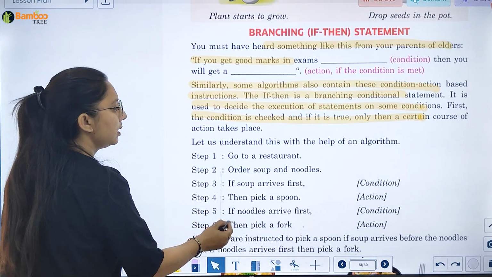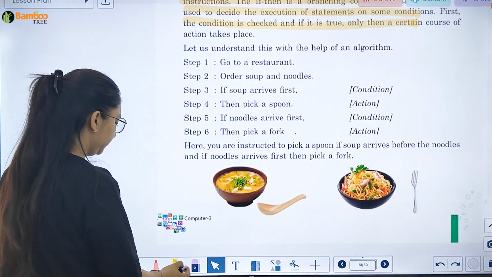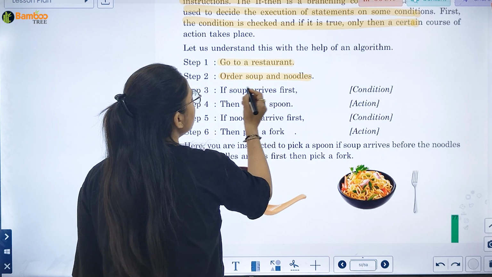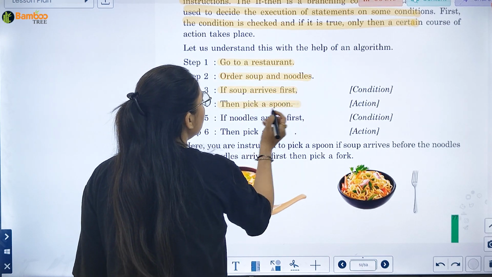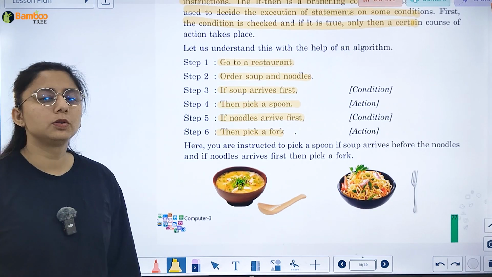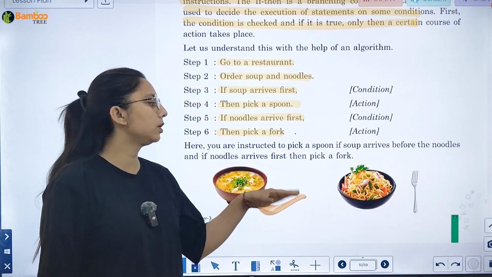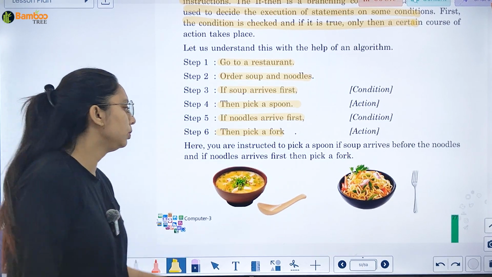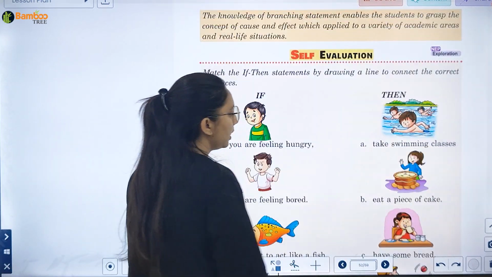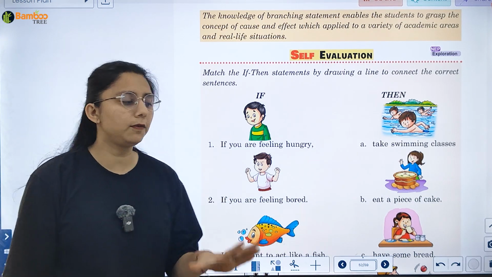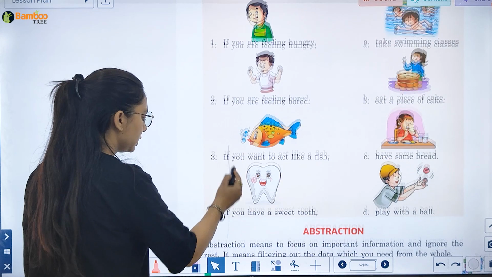Let's understand this with the help of an algorithm. Go to a restaurant, order soup and noodles. If soup arrives first, then pick a spoon. If noodles arrive first, then pick a fork. So here you are instructed to pick up a spoon if the spoon arrives before the noodles, and if noodles arrive first, then a fork. You have to match. This is self-evaluation. You have to do it yourself.